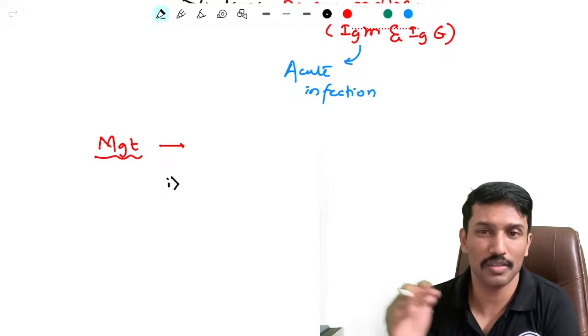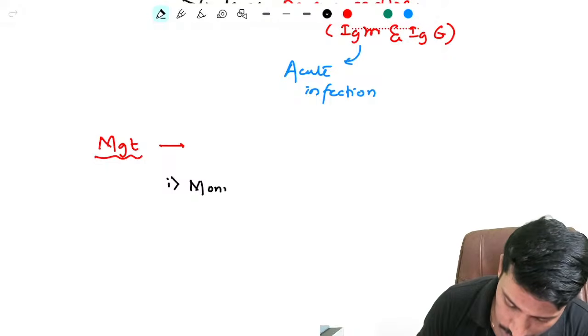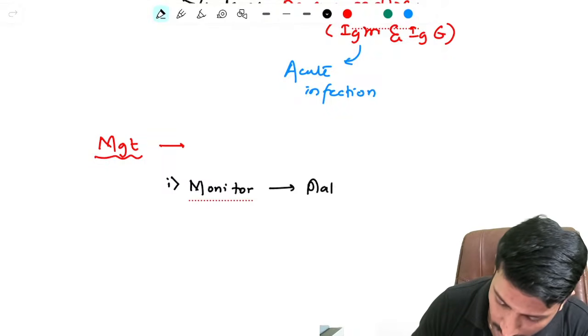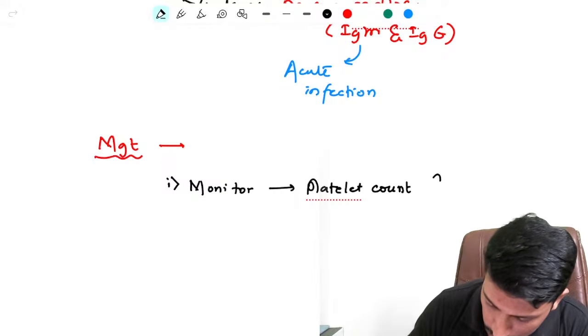So I need to monitor the possibility of this patient progressing. So please monitor. Two things you need to monitor: the platelet count and hematocrit or PCV.